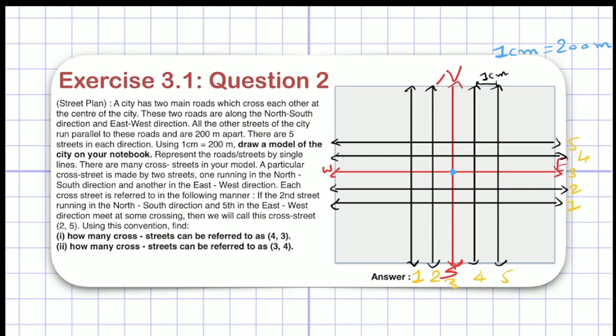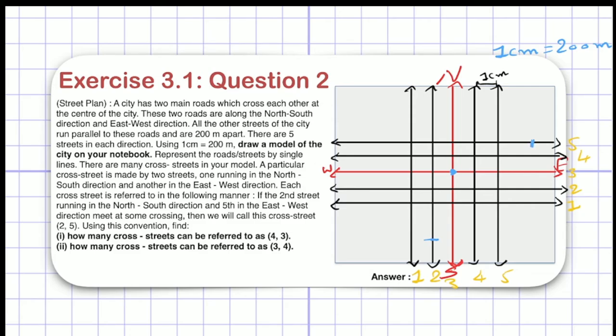Now if I want to refer to a particular street, or give a name to a particular cross street, what will it be? Take the second street running in north-south direction. What is the second street running in north-south direction? It will be this street, right? And the fifth street in east-west direction. What will be the fifth in east-west? The fifth street in east-west direction will be this, right?